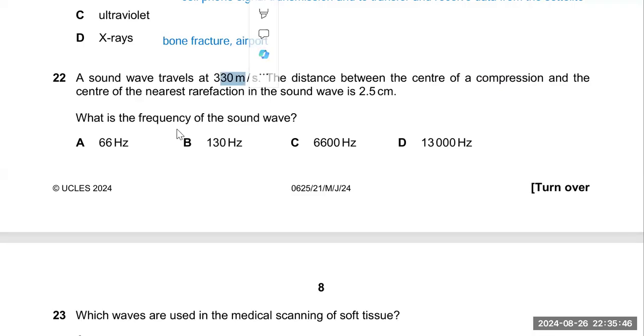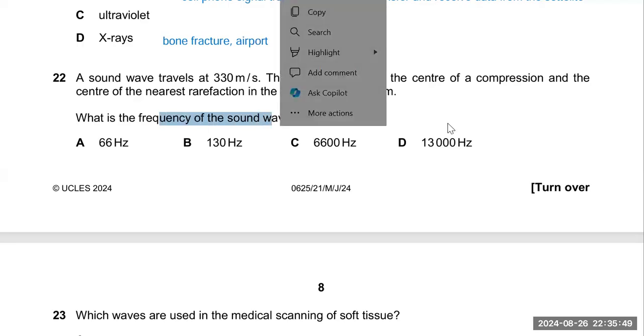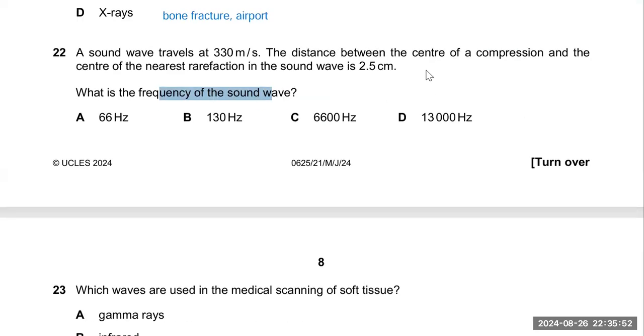Speed is also given, and you have to find the frequency of the wave. It is a very easy question. I will repeat again: the distance between two consecutive compressions is called wavelength, but in that case, distance is given between a compression and the nearest rarefaction. It means half wavelength is given. We need the complete wavelength, so you have to multiply this term by 2. And one thing more, speed is given in meter per second, and the distance is given in centimeter, so you have to convert this centimeter also into meter.